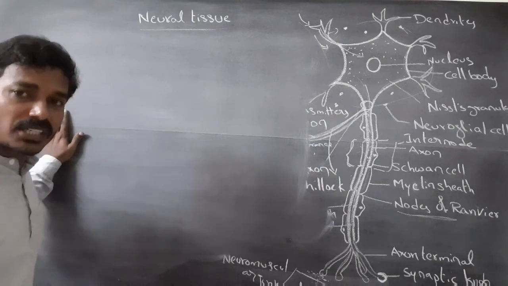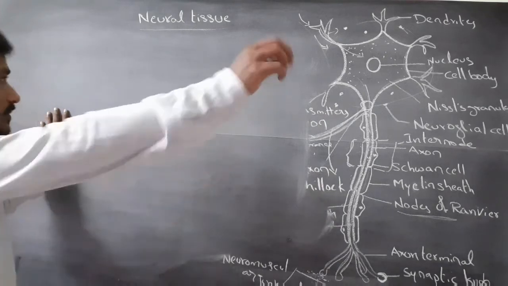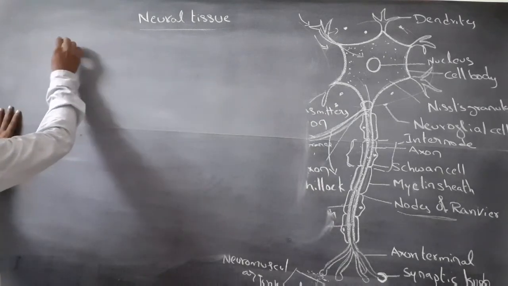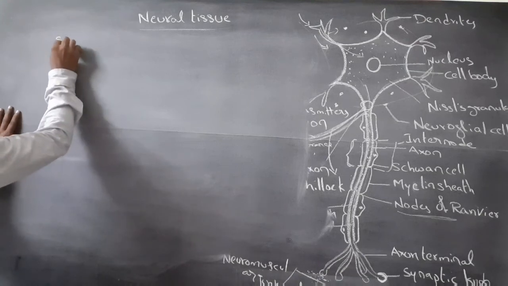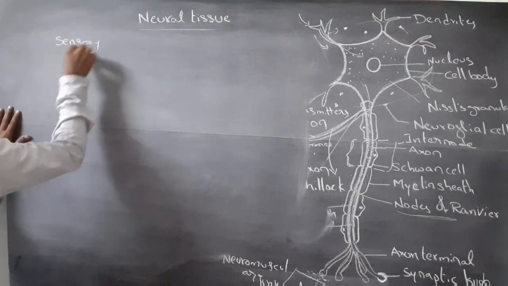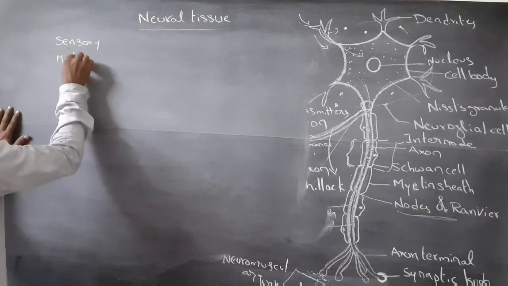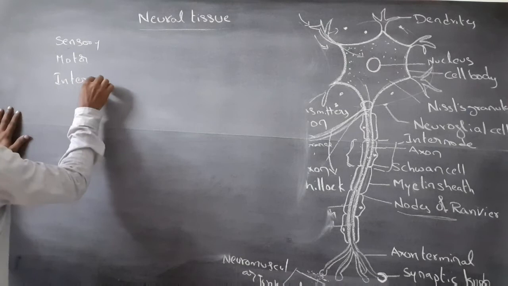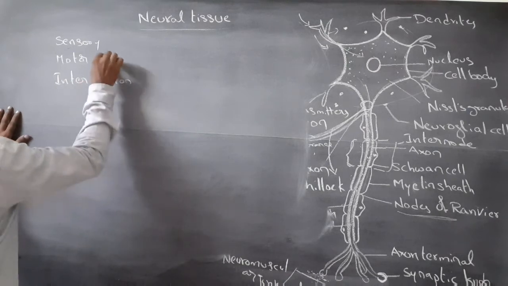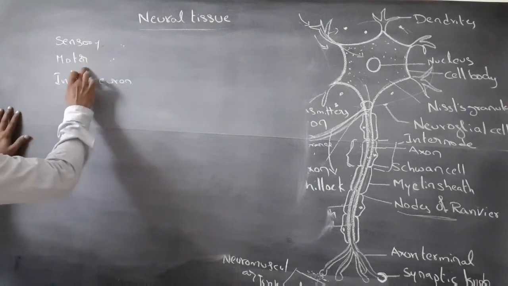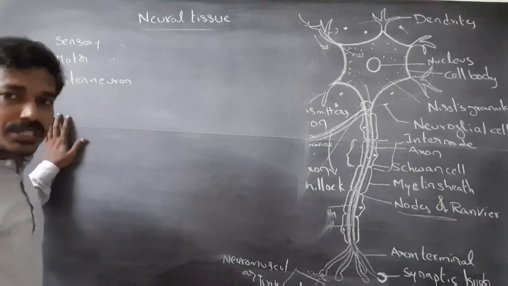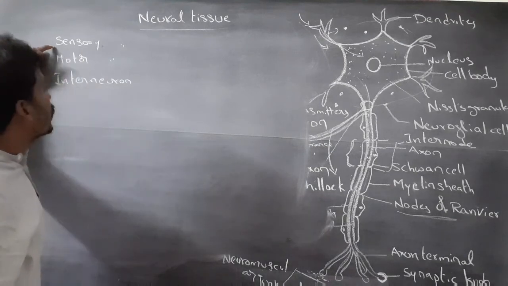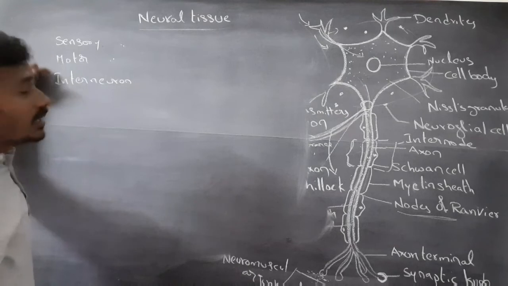Based on the functions, neurons are of three types: sensory neurons, motor neurons, and interneurons.